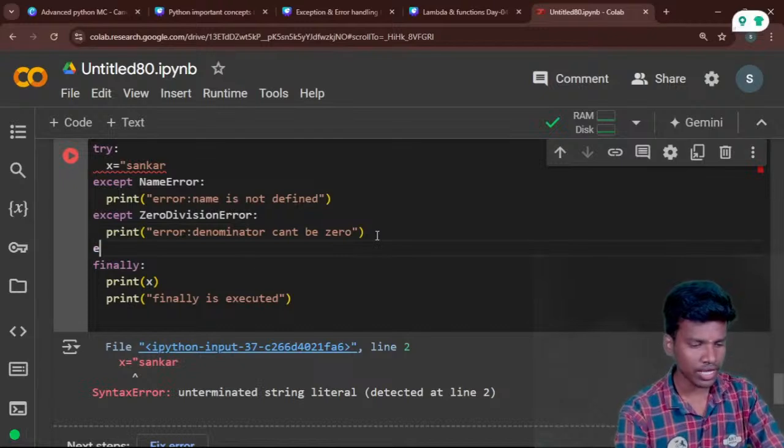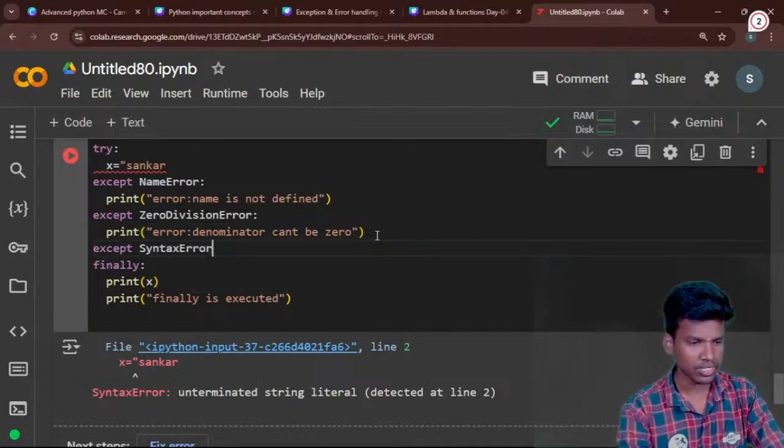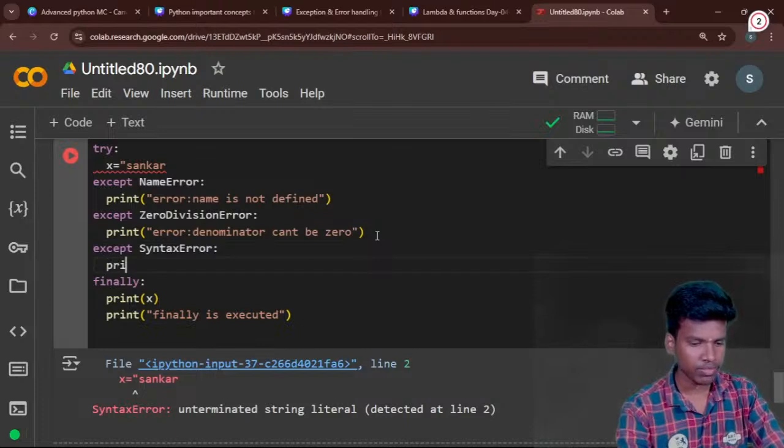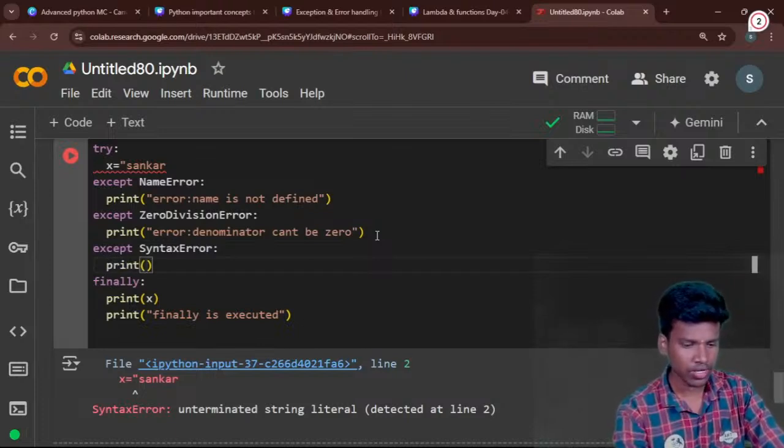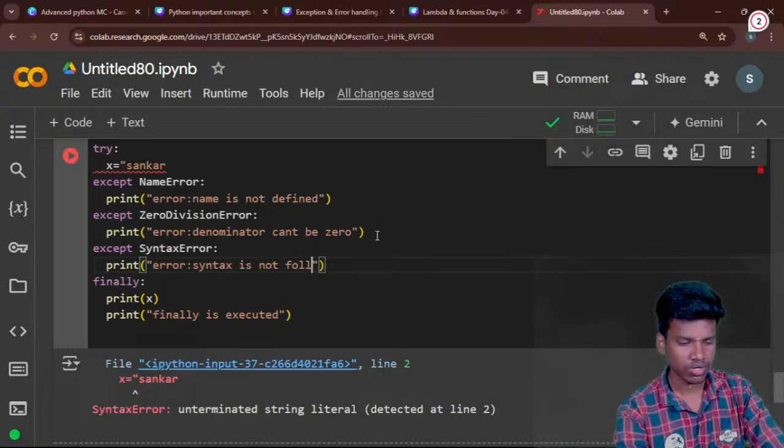By using another except, so except syntax error, and in the print statement I'll print that syntax is not followed. In this statement I will print this one.